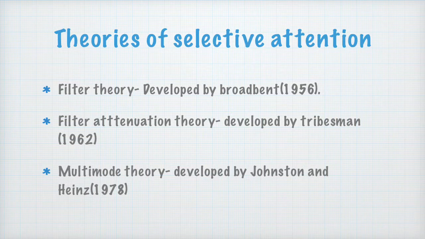After the short-term memory, there is a selective filter. These stimuli first enter the short-term memory system, then enter the selective filter, and this selective filter allows only one stimulus to pass through for higher levels of processing. Other stimuli are screened out at that moment of time. Thus, we become aware of only that stimulus which gets access through the filter.